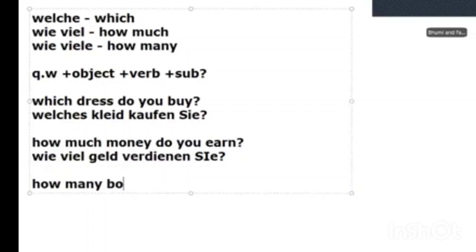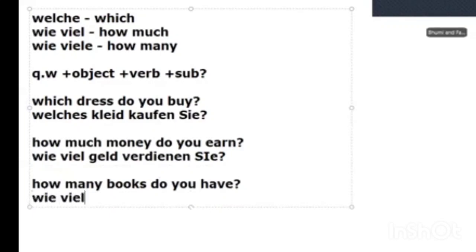How many books do you have? What is the object over here? Wie viele Bücher. Sehr gut. Wie viele Bücher haben Sie? That's correct. Okay. So yes, this is your bonus tip.